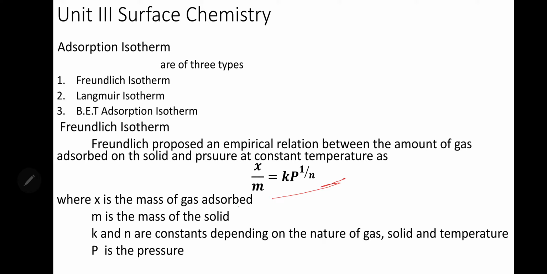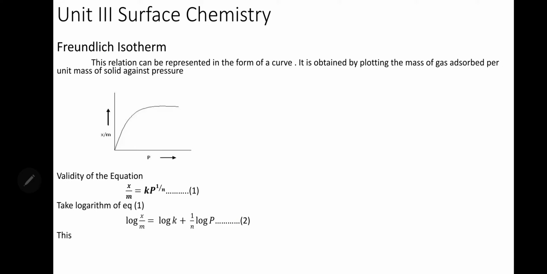x is the mass of the gas adsorbed, m is the mass of the solid, k and n are constants depending on the nature of the gas, solid and temperature. P is the pressure. So this empirical formula is Freundlich adsorption isotherm. x by m is equal to k into p raised to 1 by n.